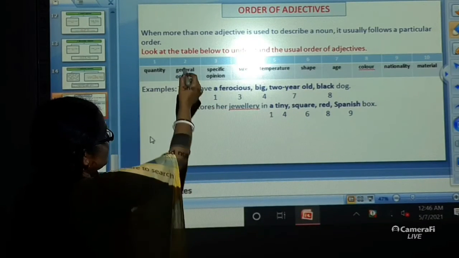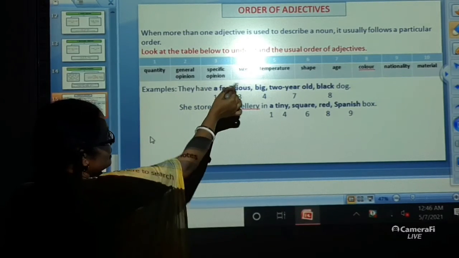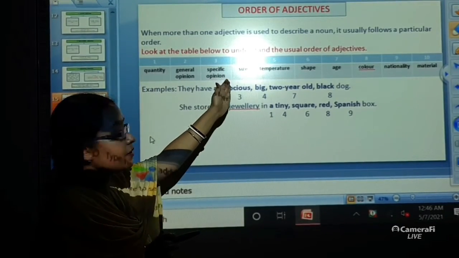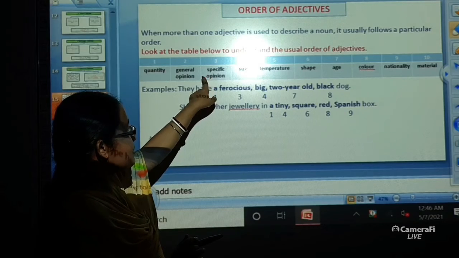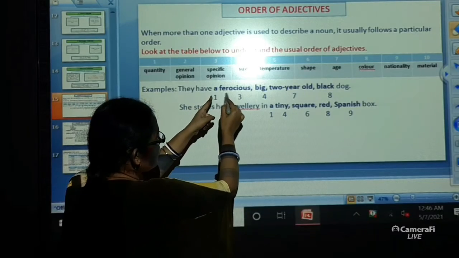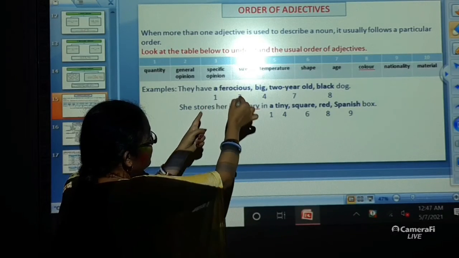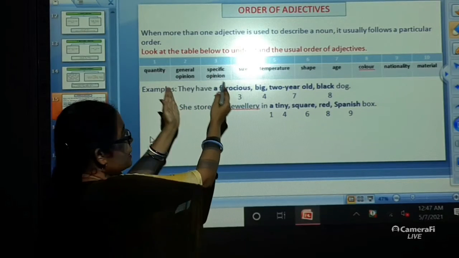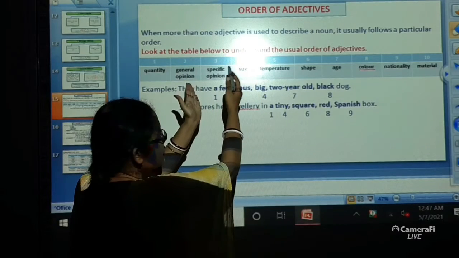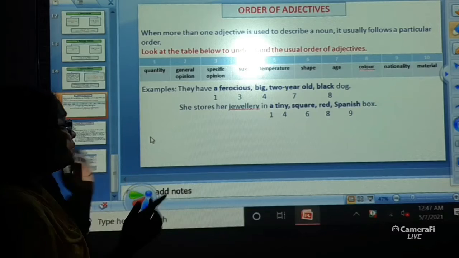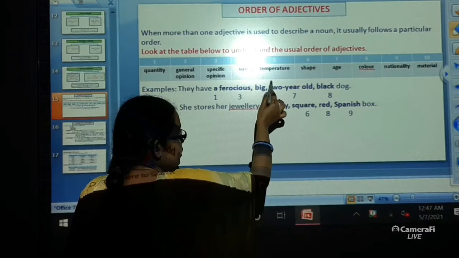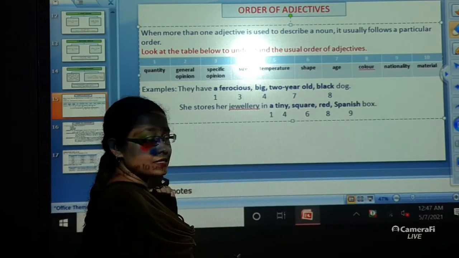Now, second is general opinion. As such, there is no general opinion that is being given, so I am going to skip to the third criteria, that is the specific opinion. What specific opinion is being given over here about the dog? That is, the dog is ferocious. Okay. So, this is the third part. That's why I have skipped the second option and put the specific opinion over here. Now, the next that you have is size. The size is given over here, that is the dog is very big in size.